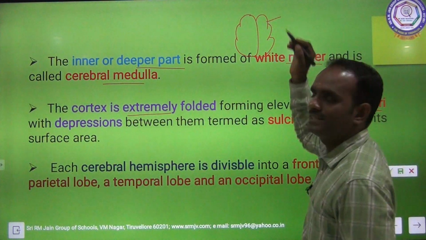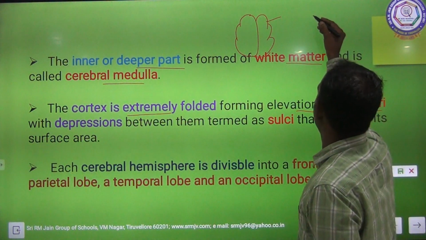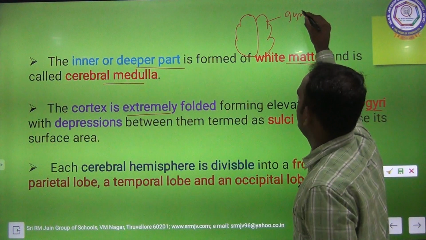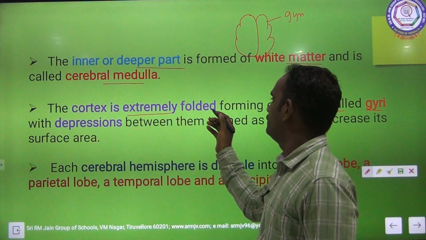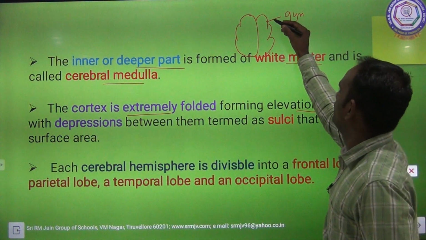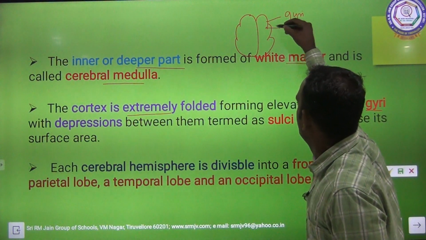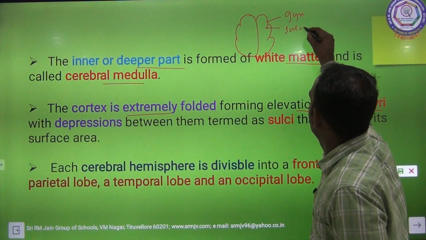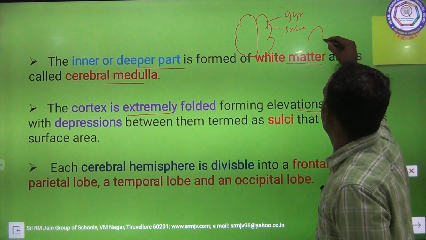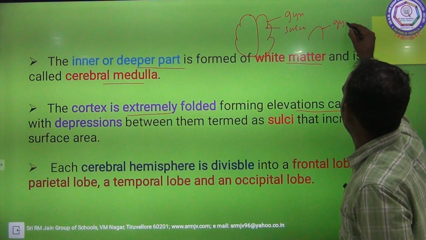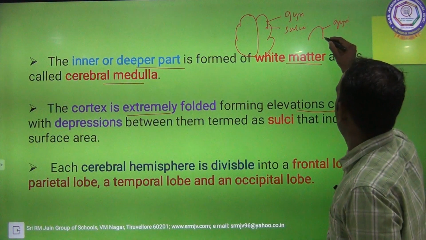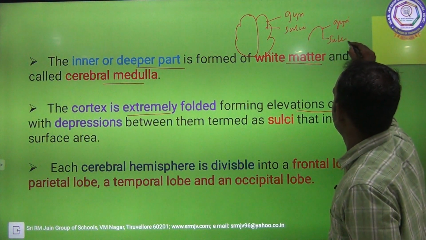These many foldings are called gyri. An elevation is called a gyrus and a depression is called a sulcus.